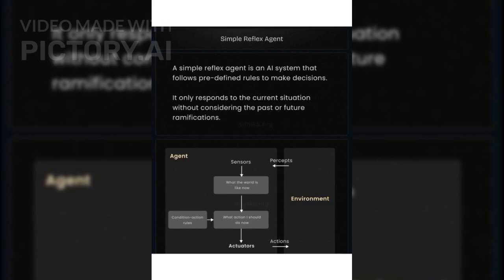A simple reflex agent follows predefined rules to make decisions. It responds only to the current situation without considering past or future ramifications.